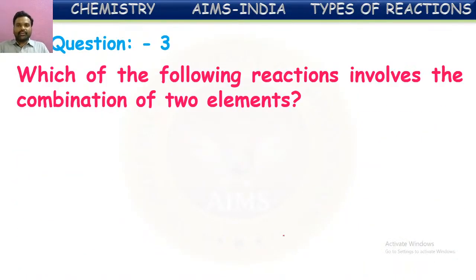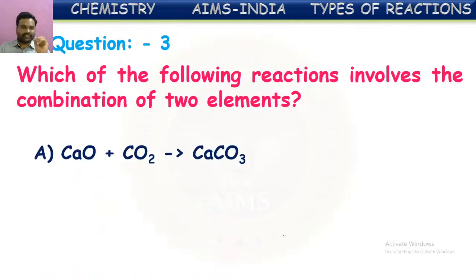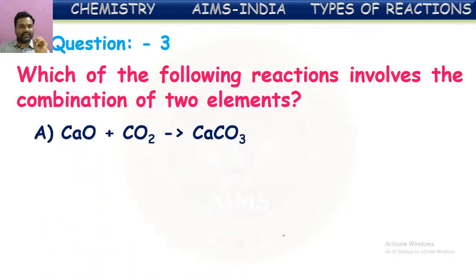Which of the following reactions involves the combination of two elements? So we have seen while discussing the combination reactions, there are three kinds of combinations. Combination of two elements, combination of two compounds, combination of an element and a compound. Here they are asking, out of the given reactions, which is the combination of two elements. See, the equations are given like this.